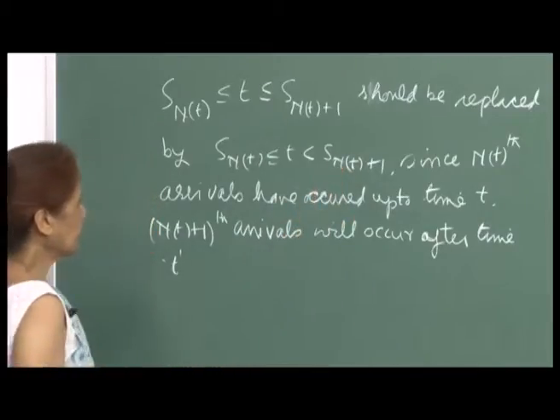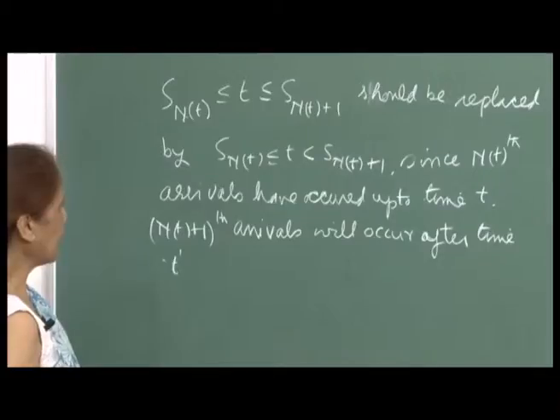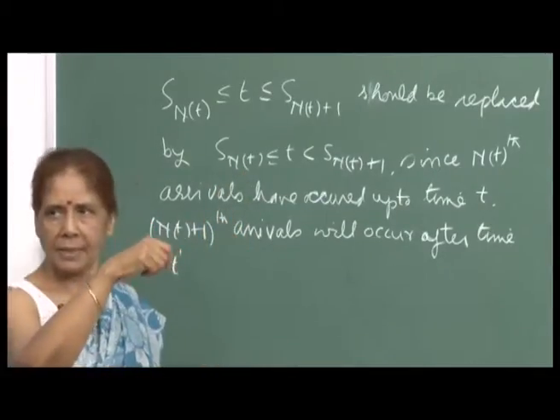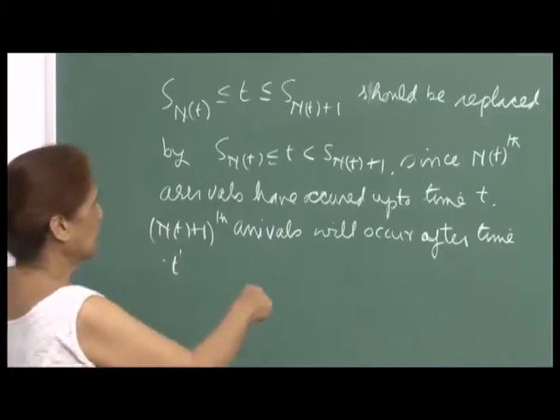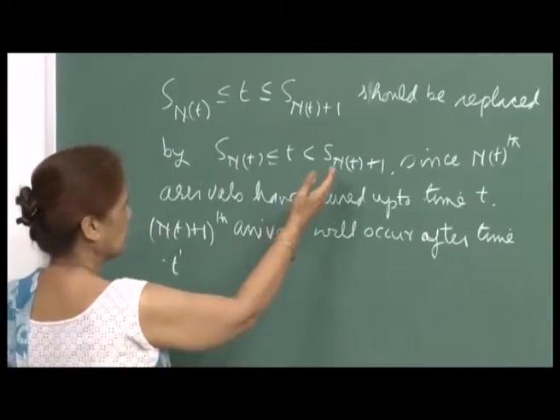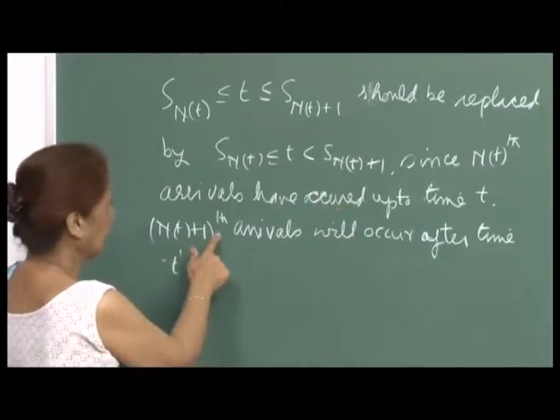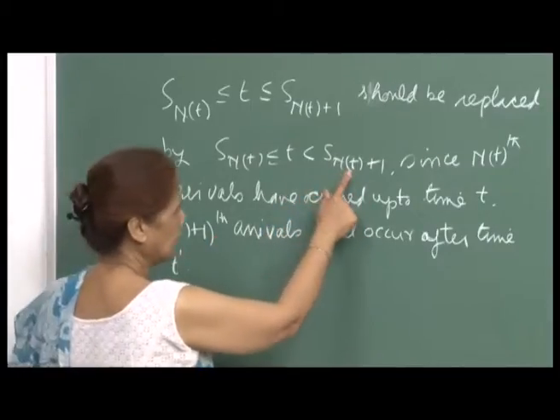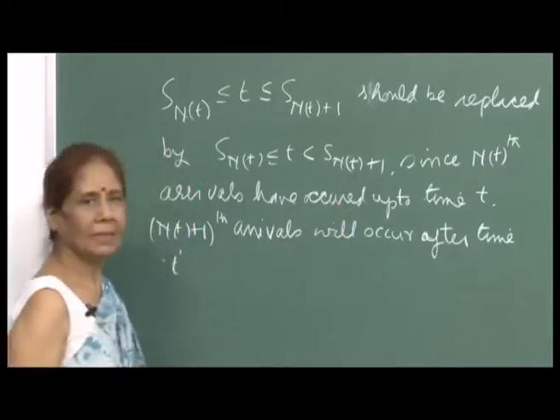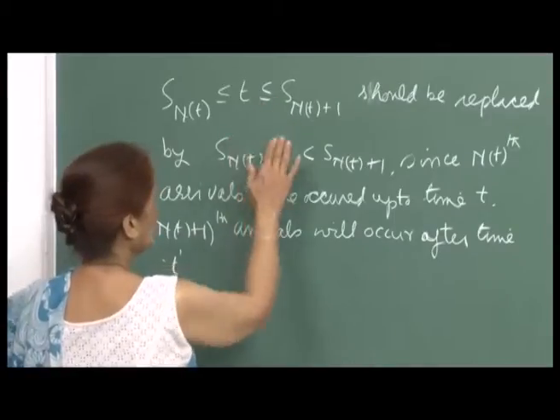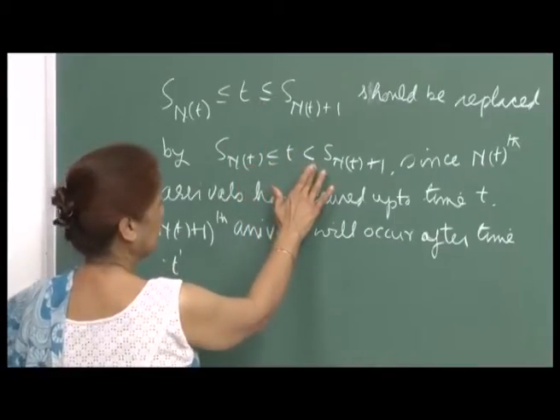Since N t arrivals have occurred up to time t, and S n t is the time of the nth arrival, when the N t plus 1th arrival occurs, that time S n t plus 1 will have to be bigger than t. I want to make that clear, and that is why this should be replaced by the strict inequality here.